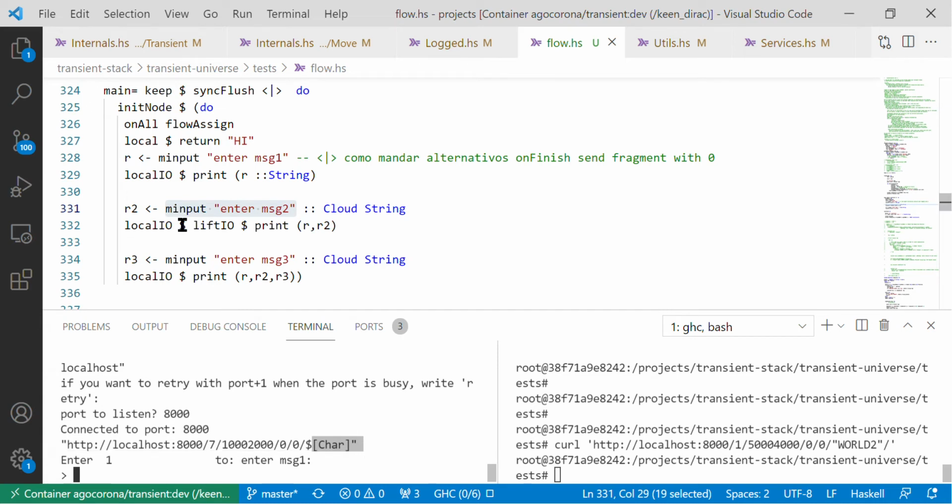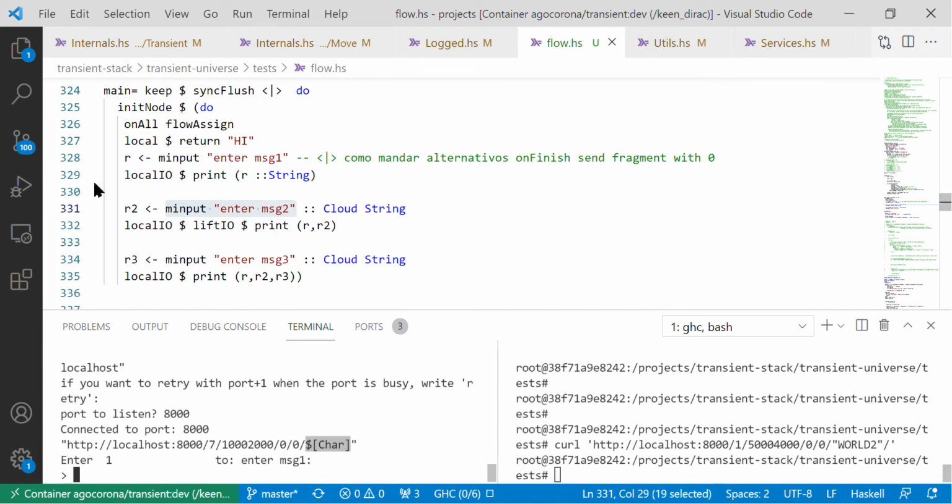I answer the second one, which has a different continuation number, which is this number. For the second endpoint, this number varies, and it waits for another string I put in the previous execution, the string word.